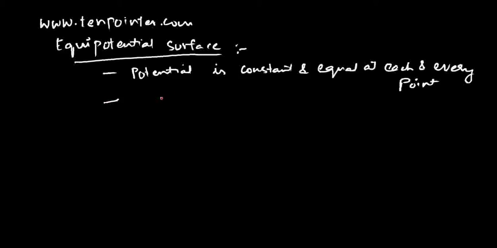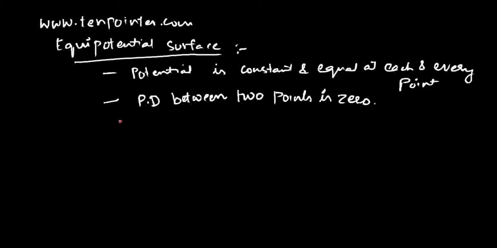Or can I say that it is a surface on which the potential difference PD between 2 points is 0? Because when potential is equal and constant, then the potential difference between the 2 points will be equal to 0.